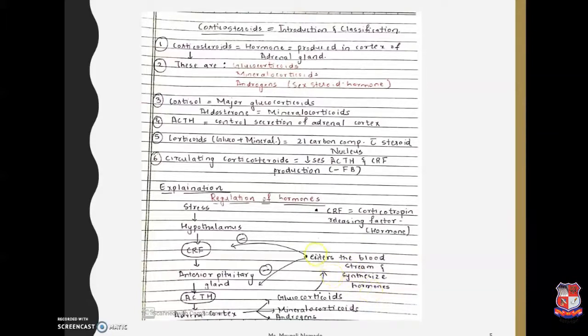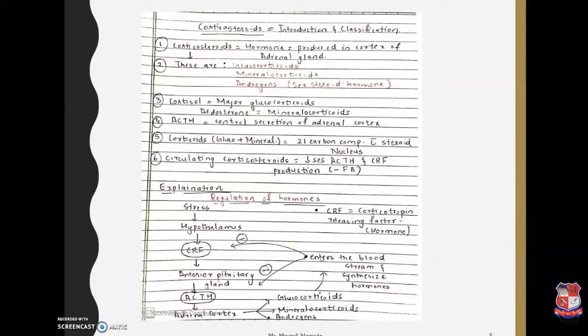Now when there is an increase in the production of hormone, this word signifies that it enters the bloodstream, that is the endocrine route. An endocrine gland is a ductless gland, so it directly pours its secretions into the blood, right? So when these hormones are released into the bloodstream, it causes an increase in the hormone level, and